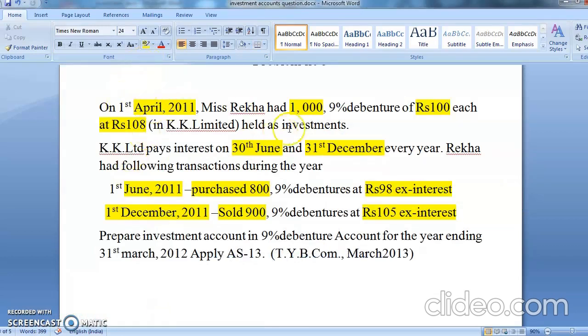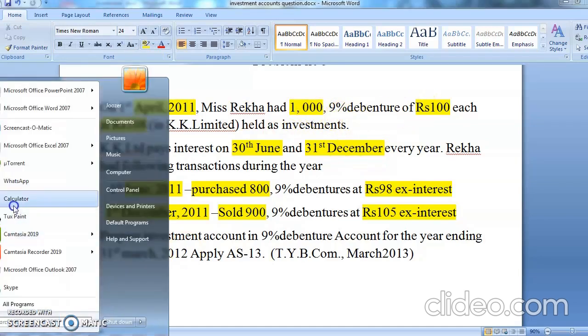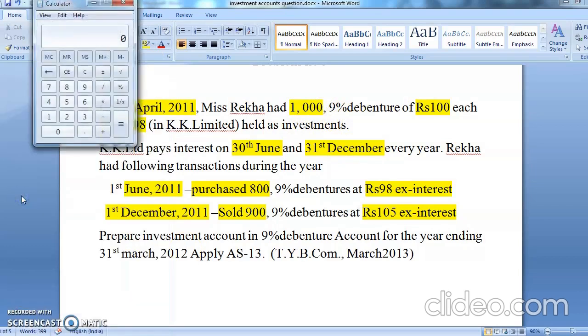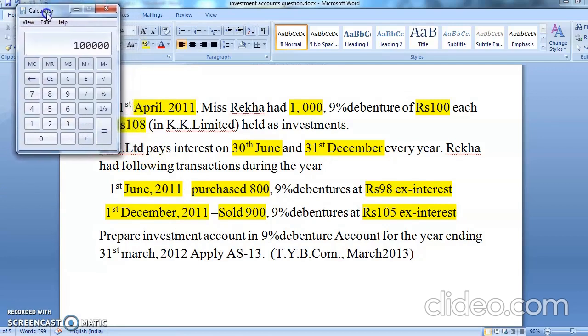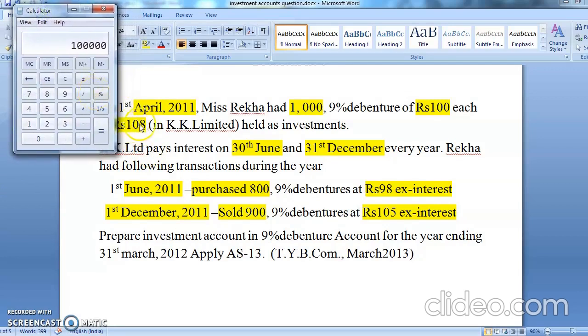On 1st April, opening balance is 1000 debentures of rupees 100 each. So what will be the calculation, students? 1000 into 100, that comes to 1 lakh, correct? But what was the price? It was 108. The cost price was 108. So 1 lakh into 108, so your capital value is 1 lakh 8,000.